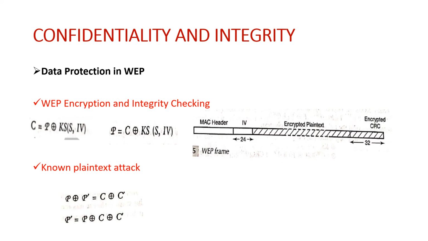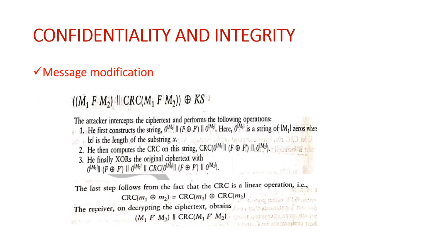Okay, so next what we have is one more is message modification. How WEP was weak in terms of message modification as well. So it was so weak. Actually, this will teach us a lesson how a security protocol should not be designed. Okay, so how the message modification can take place.